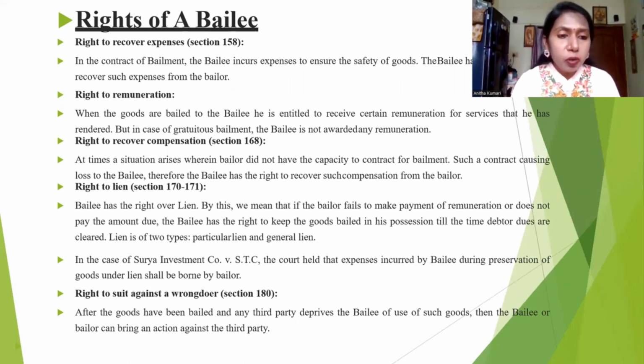Next, right to sue against the wrongdoer. What is a wrongdoer? After the goods have been bailed, if any third party deprives the bailee of the use of such goods, then the bailer can bring an action against the third party.